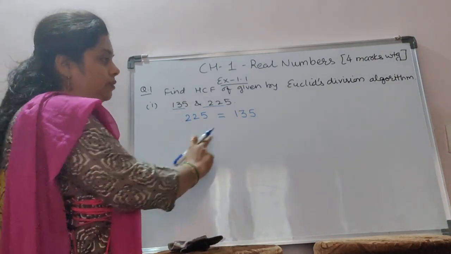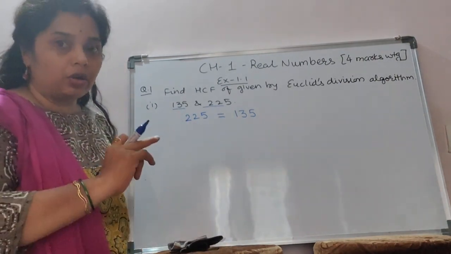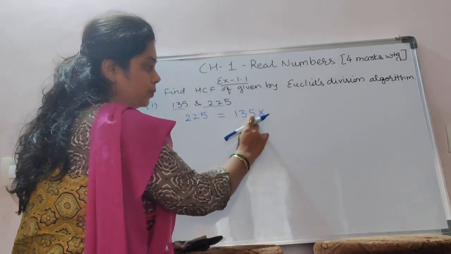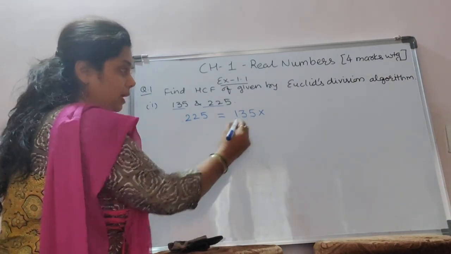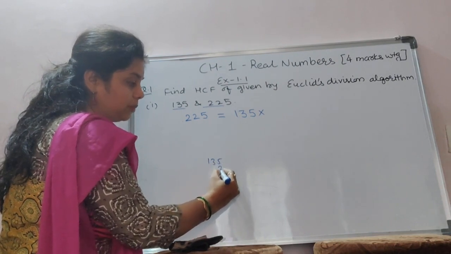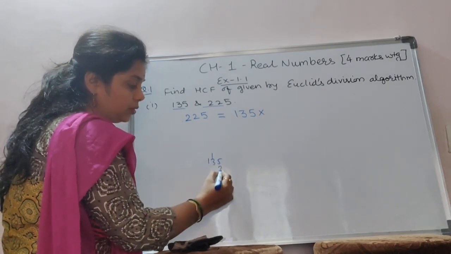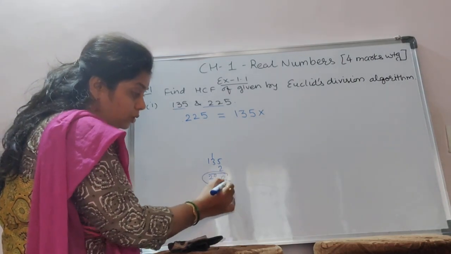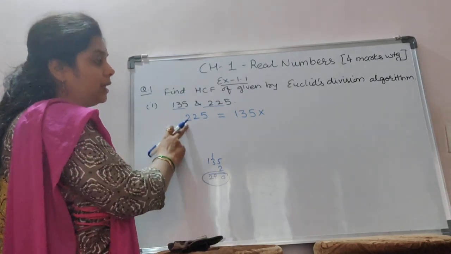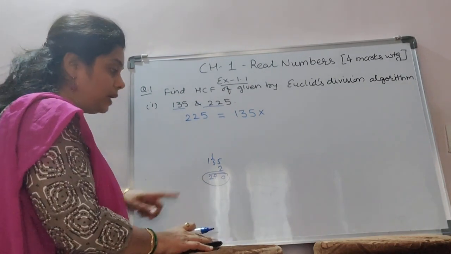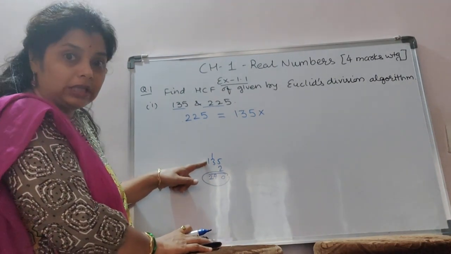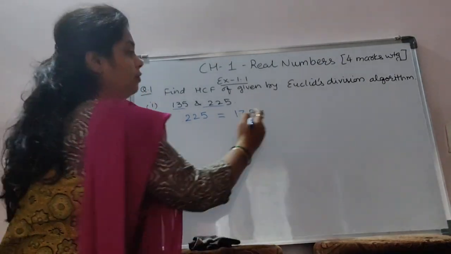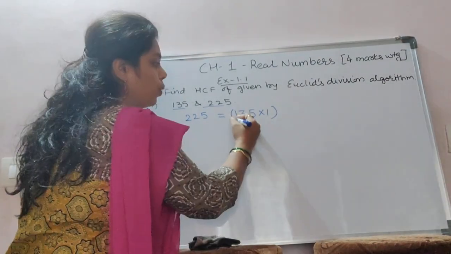Here 225 and 135 are not equal. If I multiply 135 with 2, 2 5s are 10, 2 3s are 6, 7, it is 270. So 270 is a bigger number than 225. So we cannot multiply 135 with 2. So we have to multiply it with 1.